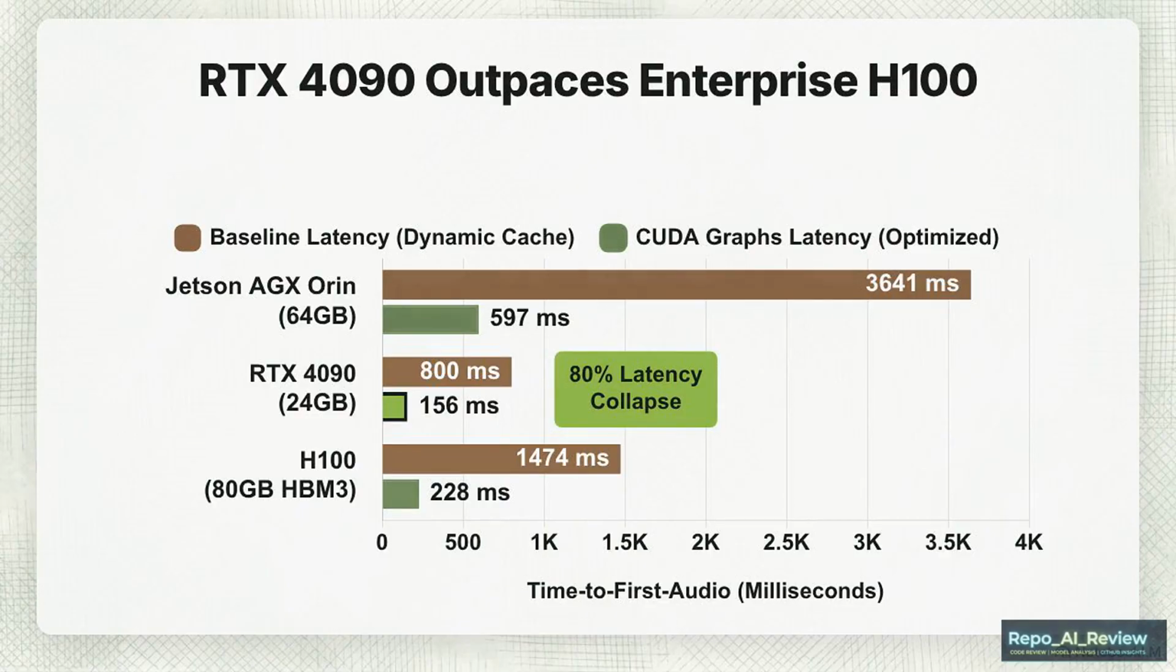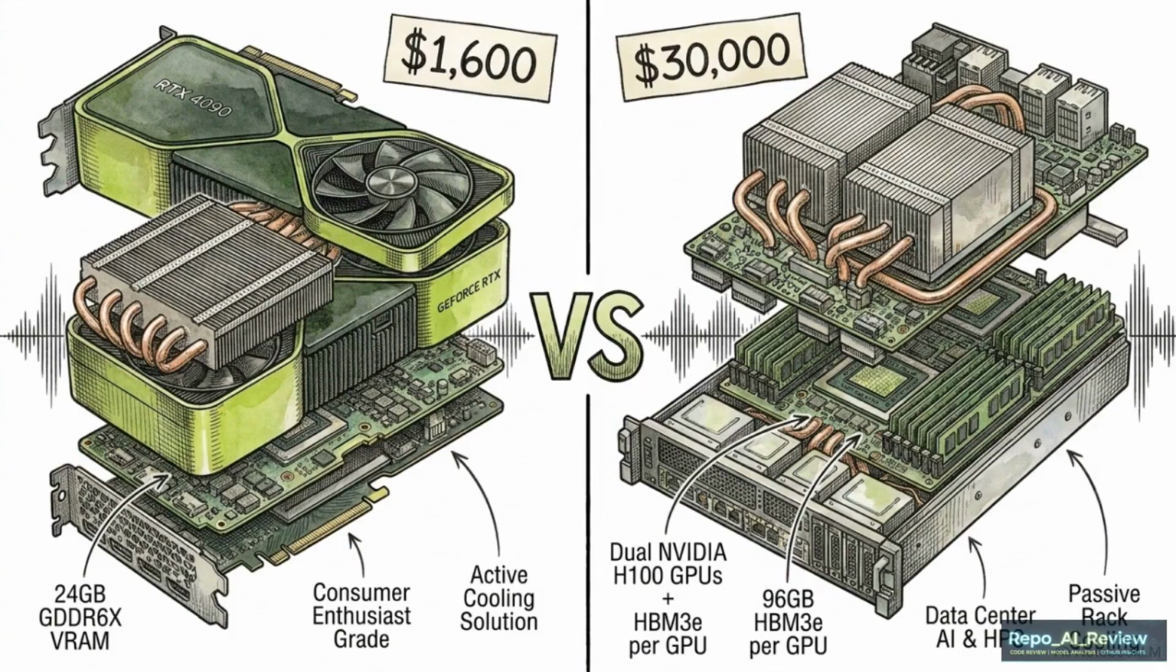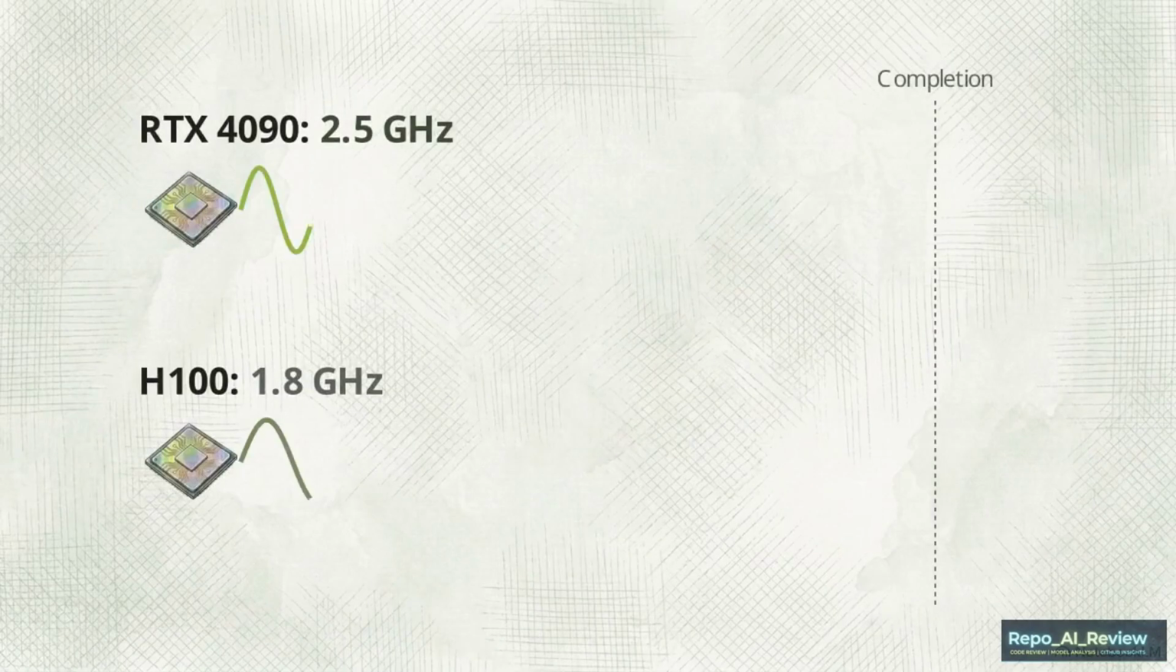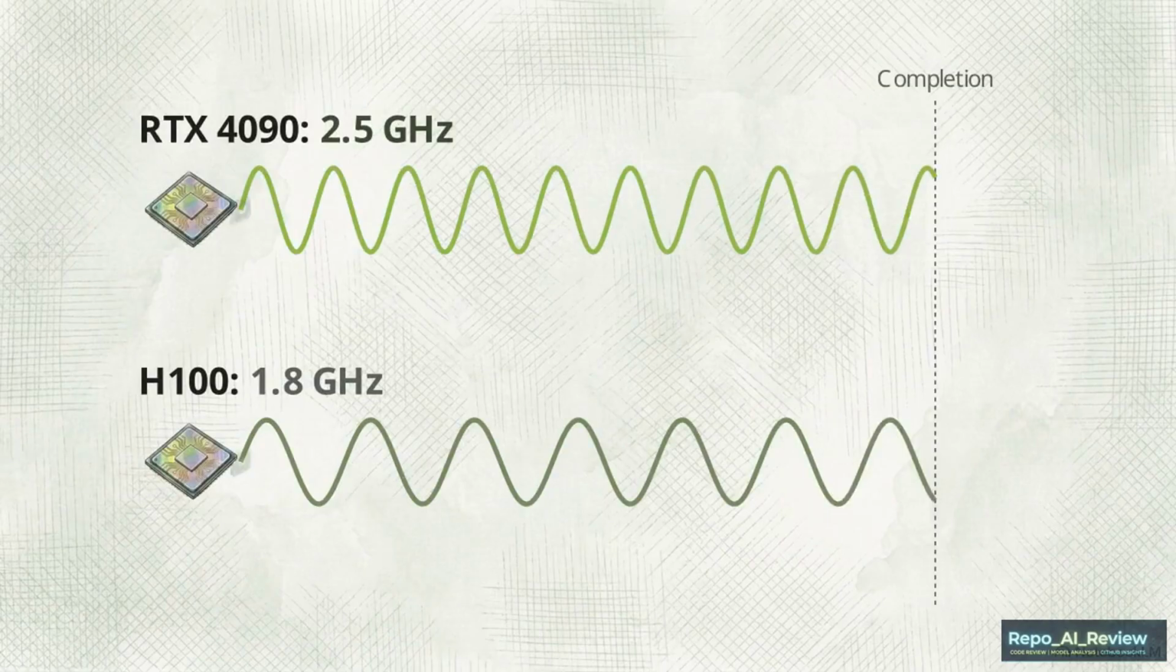However, looking further down the hardware tier reveals an interesting contradiction. The enterprise-grade H100 GPU processes first audio in 228 milliseconds. A $1,600 consumer graphics card processes the voice stream significantly faster than a $30,000 enterprise chip. The disparity comes down to base clock speeds. The RTX 4090 runs at 2.5 GHz, while the H100 operates at a lower 1.8 GHz.